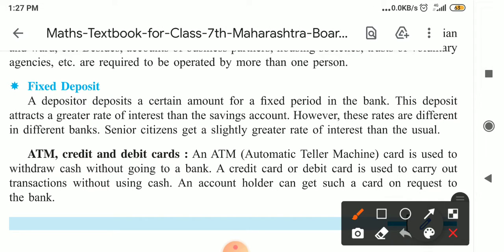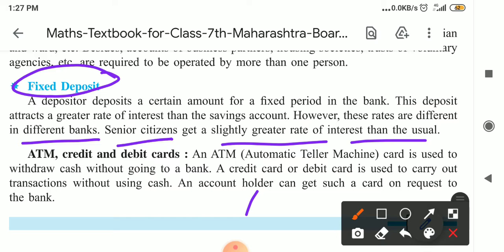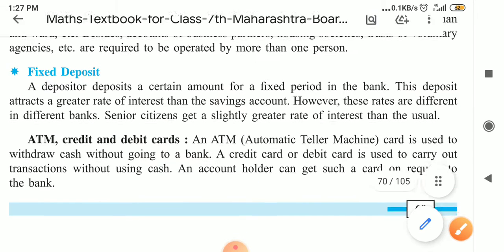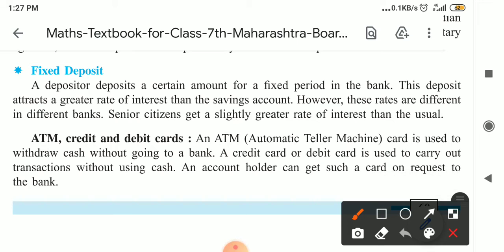However, these rates are different for different banks. It depends on which type of bank, a nationalized bank, or some other institutions. They are opening banks, so they give more interest compared to the other banks. Senior citizens also get greater interest than usual. So if senior citizens invest money in a fixed deposit, they also get more interest.